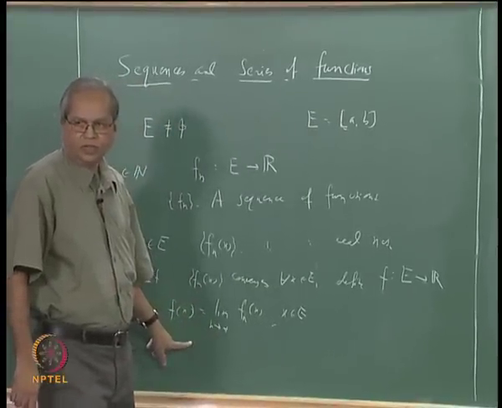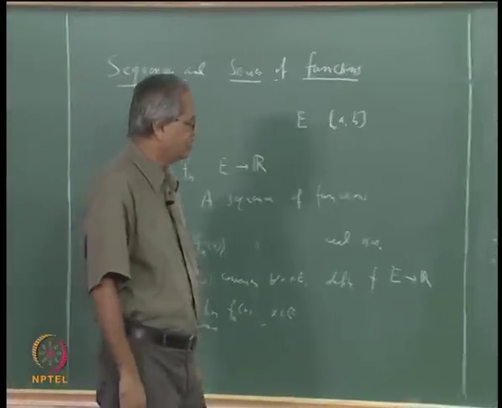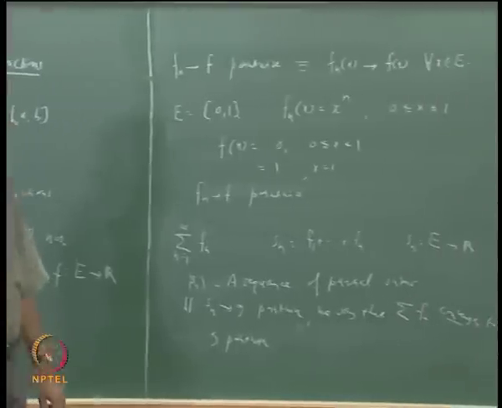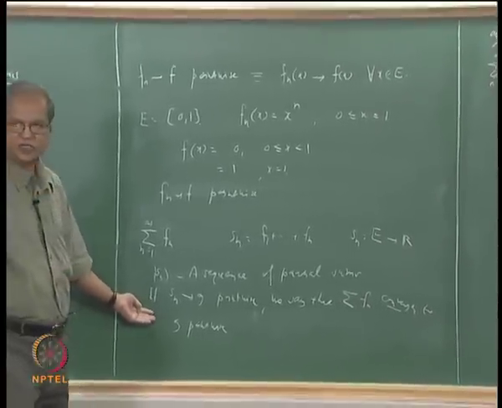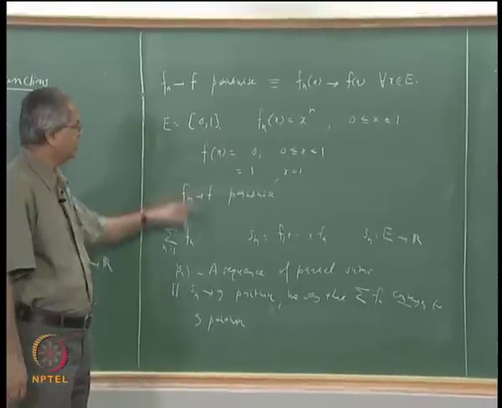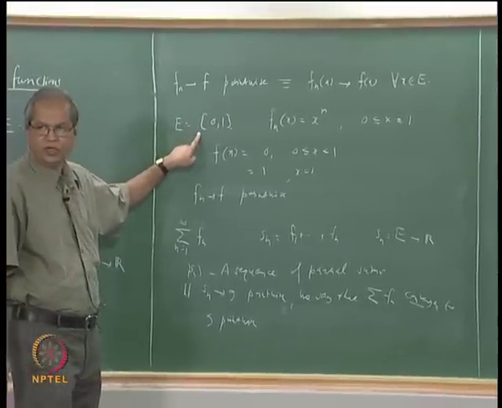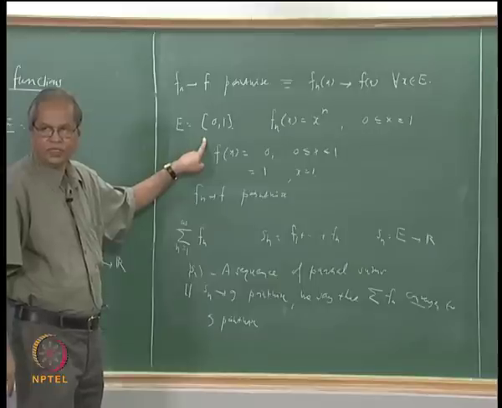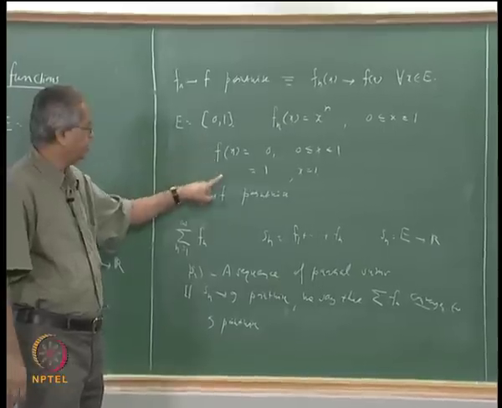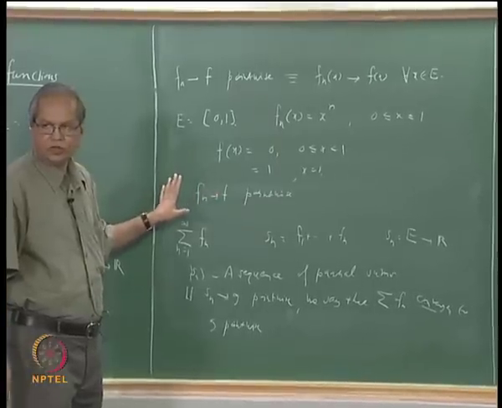Now when we start analyzing these questions, it turns out that pointwise convergence is not a very satisfactory thing. You already have one example here. Here each Fn is a continuous function, but this F is not a continuous function.